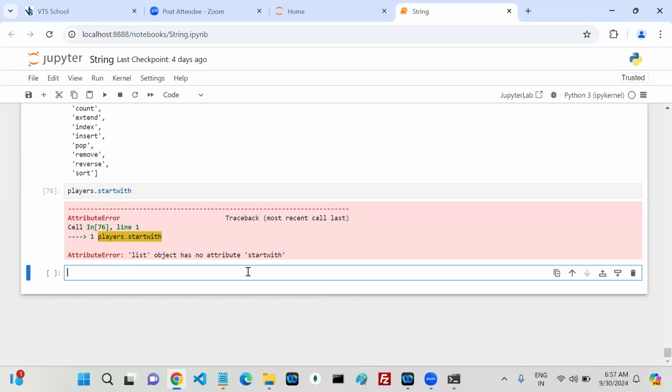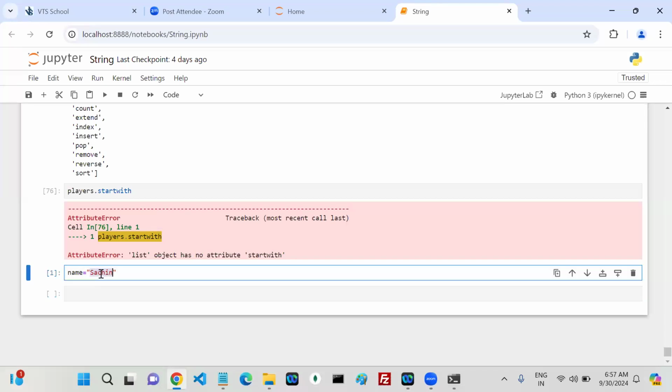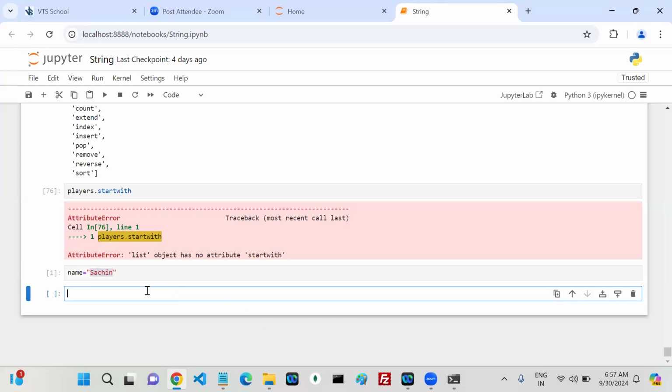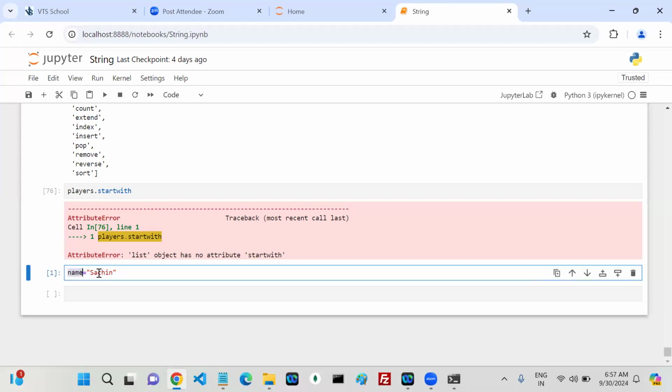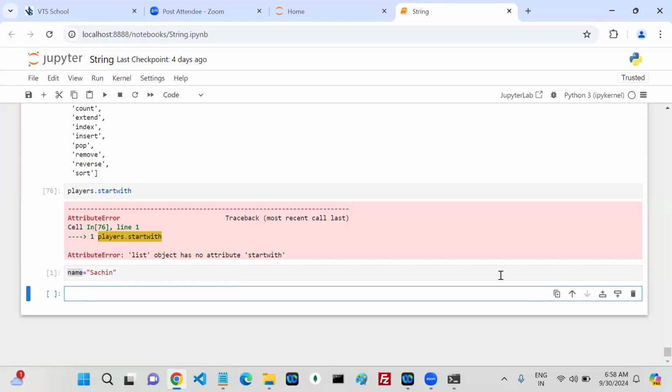First thing, I have a name, like Sachin. Can anyone tell me how many characters are there in this particular string? Can anyone tell me how many members are there in this particular string class? It is an object of which class? The str class.